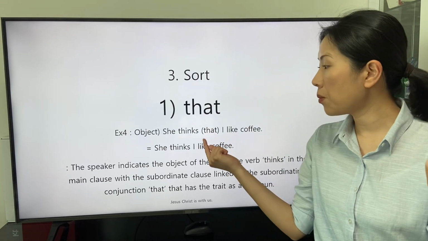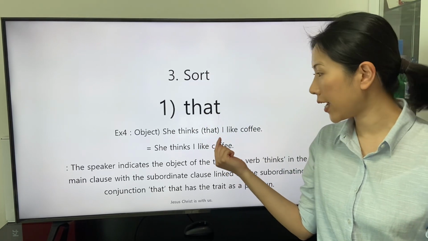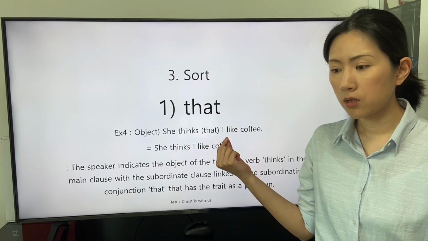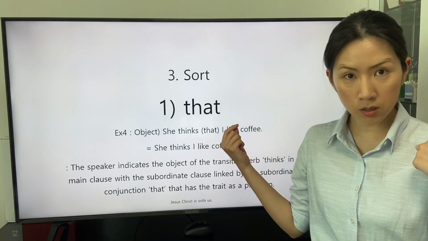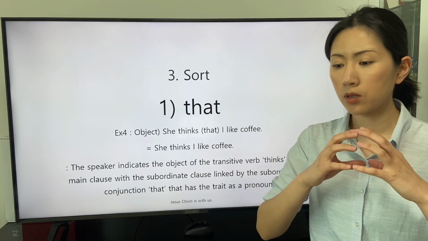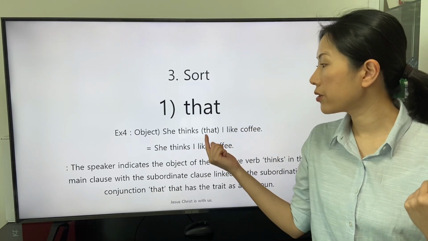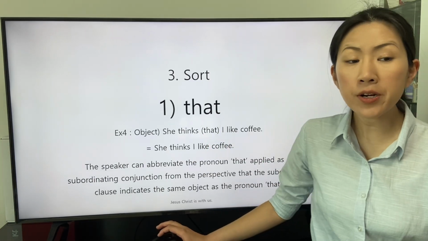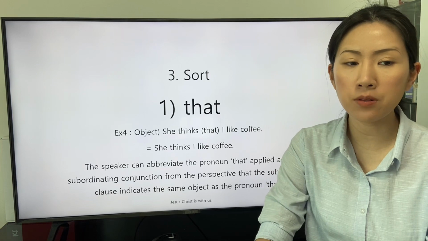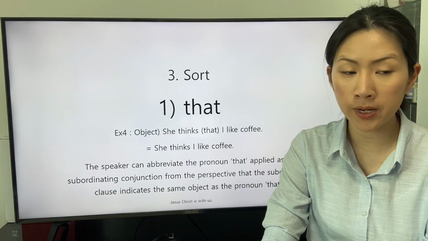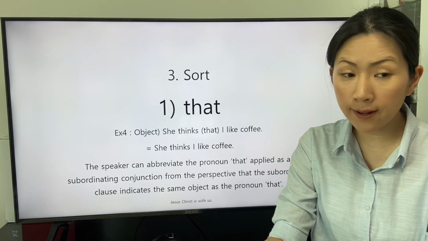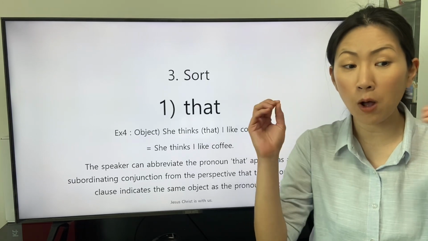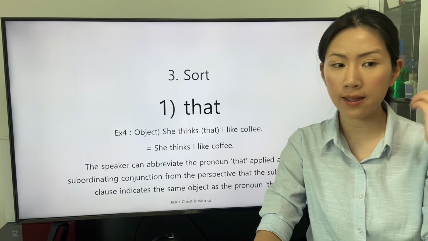Because the subordinating conjunction that indicates the subordinate clause, the speaker can abbreviate the subordinating conjunction that. The speaker can abbreviate the pronoun that applied as a subordinating conjunction from the perspective that the subordinate clause indicates the same object as the pronoun that.